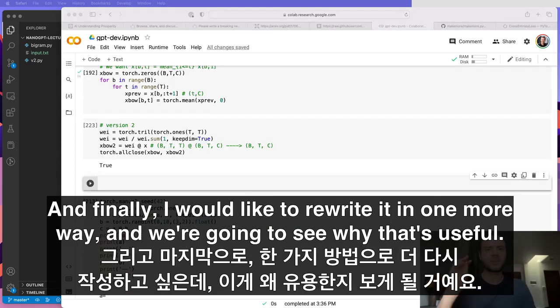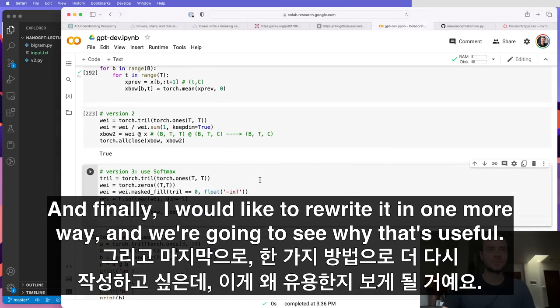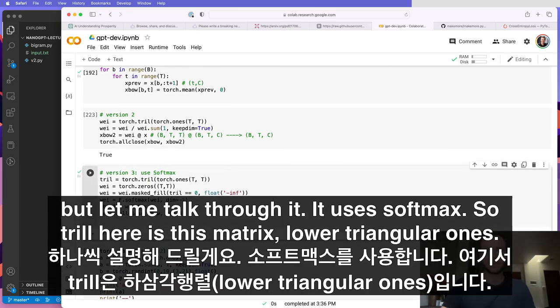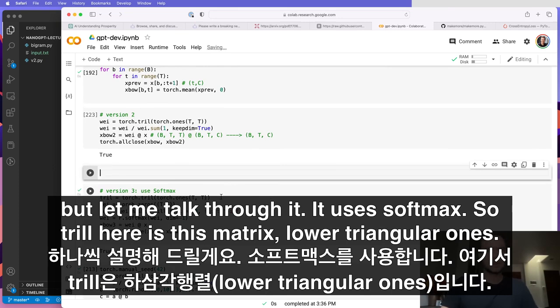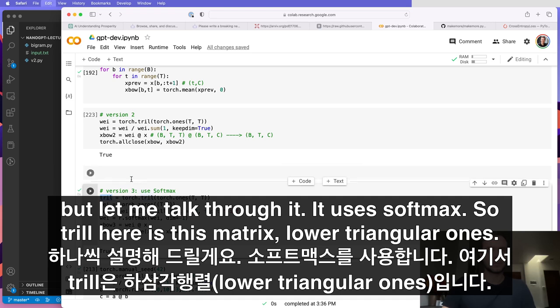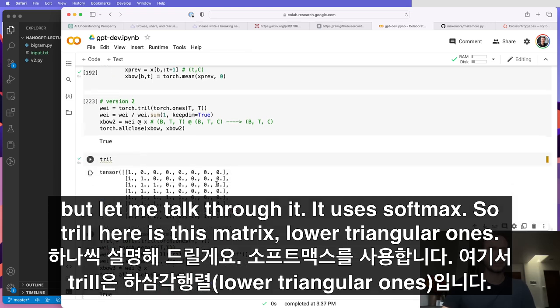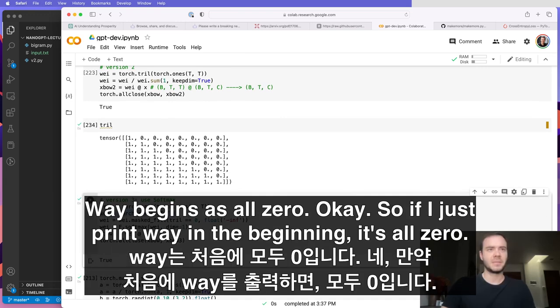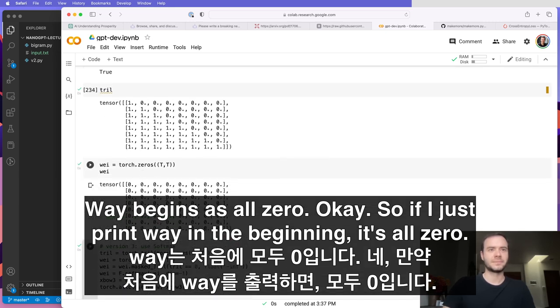And finally, I would like to rewrite it in one more way. And we're going to see why that's useful. So this is the third version, and it's also identical to the first and second, but let me talk through it. It uses softmax. So tril here is this matrix, lower triangular ones. Wei begins as all 0. Okay, so if I just print wei in the beginning, it's all 0.